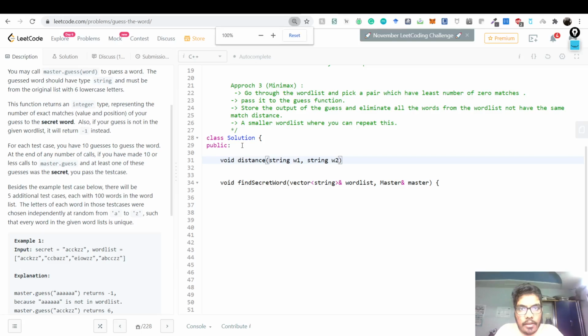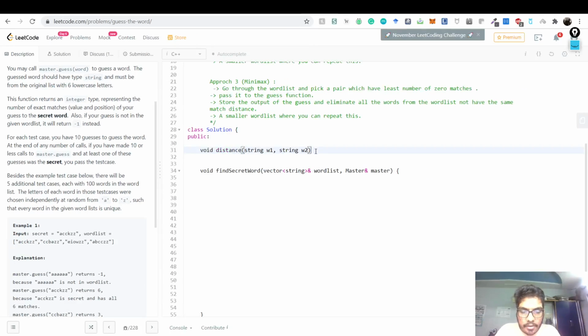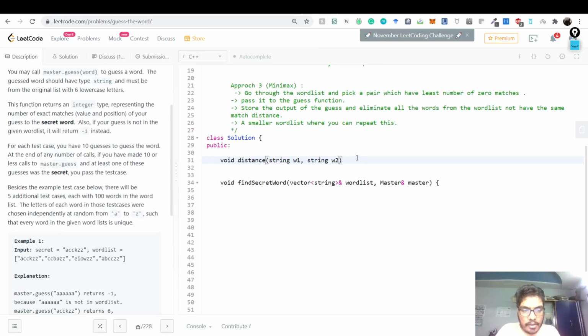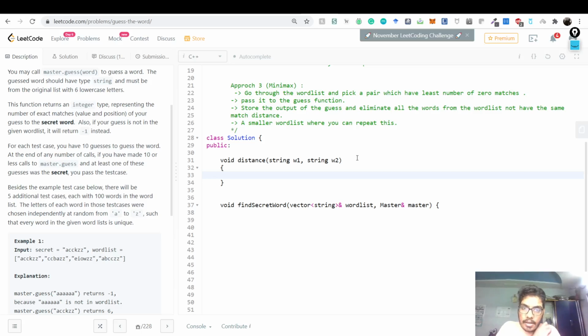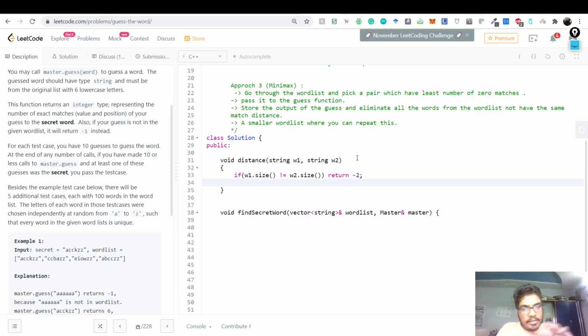Let me zoom out a bit, so things are better. So this is the distance function, with strings w1 and w2. I'm just going to check after every character what the distance between w1 and w2 is. You simply check if w1.size is not equal to w2.size. This is just a sanity check. I'll return -2, because something else returns -1, so you just return -2 for safety. You'll never pass that in, since everything is 6 letters, so you don't need to worry. This case will never happen, but it's just for sanity checking.